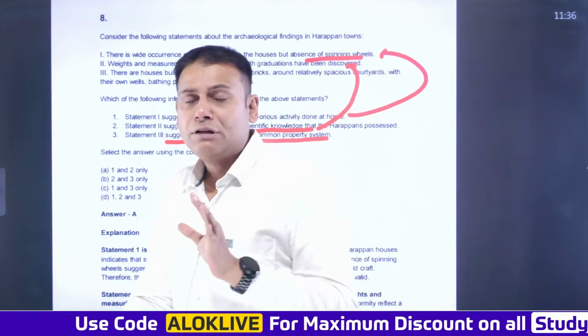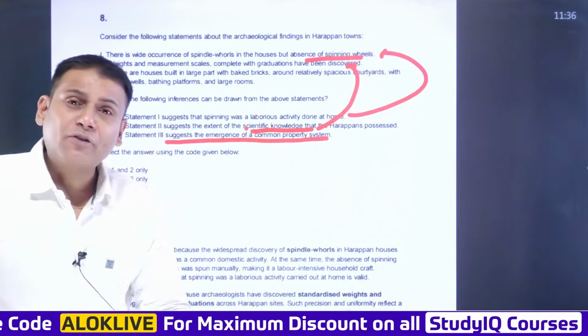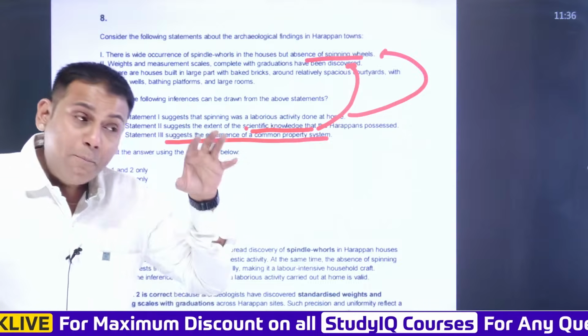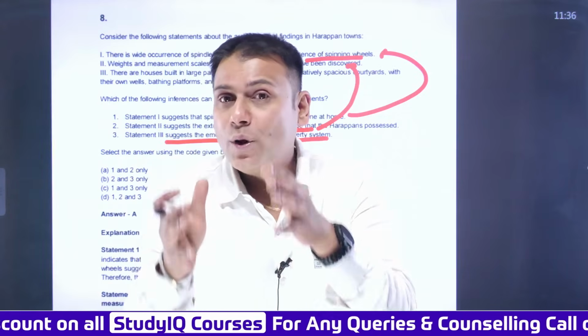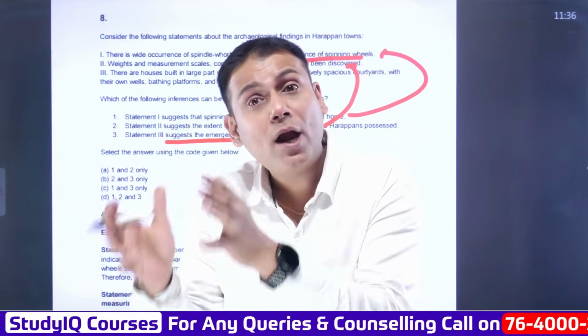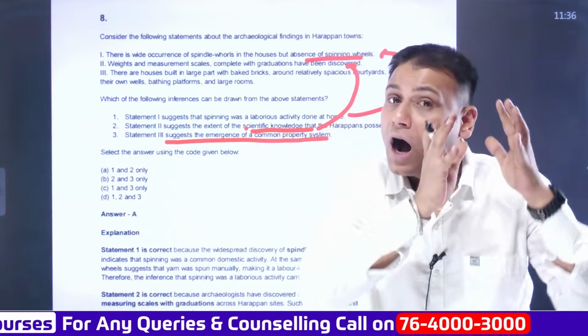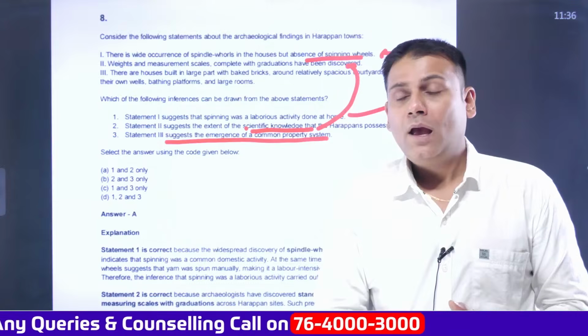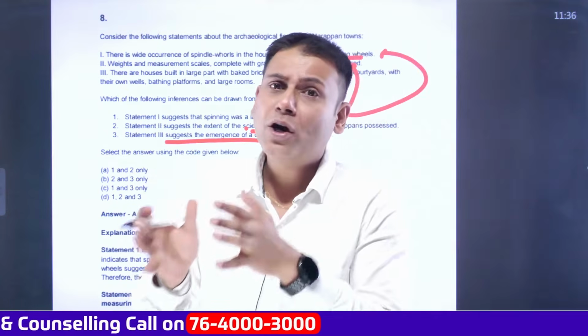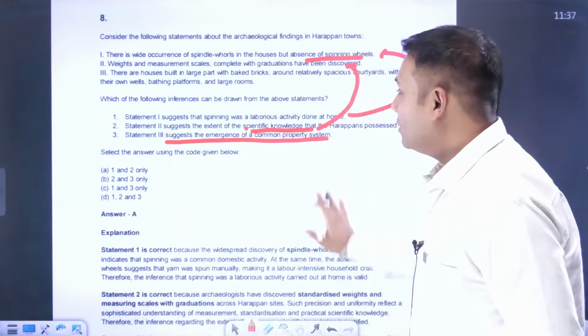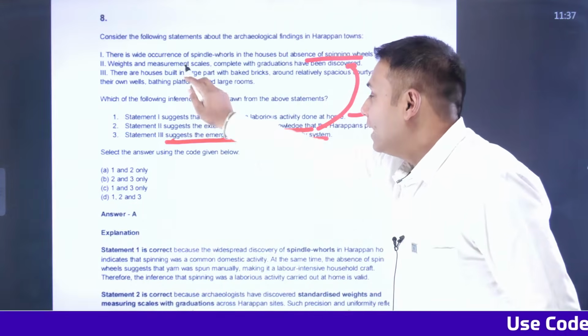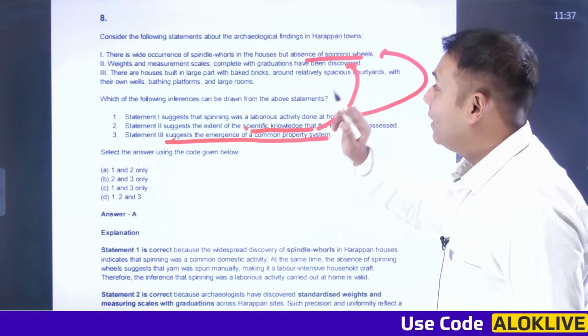But if you observe as a part of the upper citadel or upper town, in many of the houses, in fact, in majority of the houses, the wells which are made up of burned bricks are located within the courtyard of the house itself. And since the wells are located within the courtyard of the house, it's a private property. It's not a common property. And what is the question here? The third statement suggests the emergence of common property system.